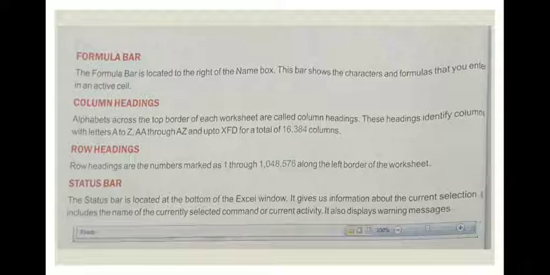It also displays warning messages. You can see the picture of the status bar on your screen. So these were the components of the MS Excel window.